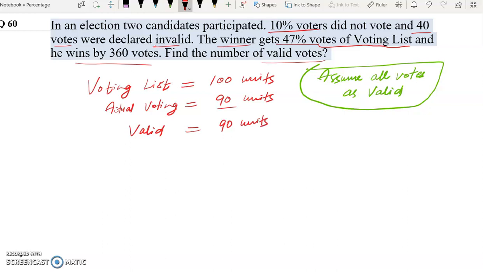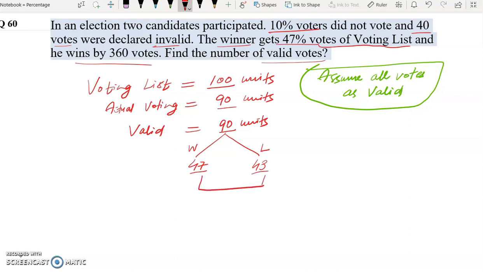Now the question says the winner gets 47% votes of voting list. This is winner and this is loser. Voting list is 100 units. So 47% of 100 will be 47. Now out of 90 units, winner gets 47 units. Loser will get how much? 90 minus 47 will be 43. So winner gets 47 units, loser gets 43 units.